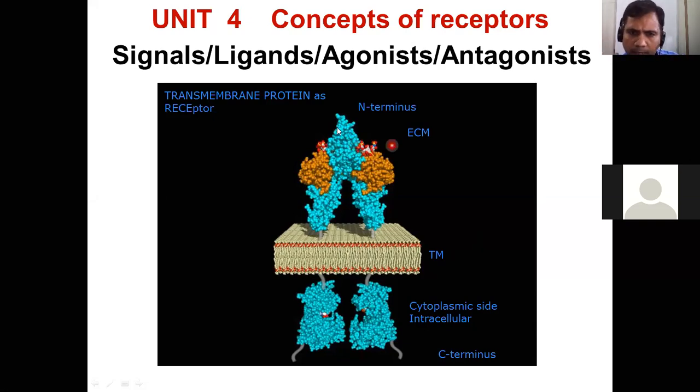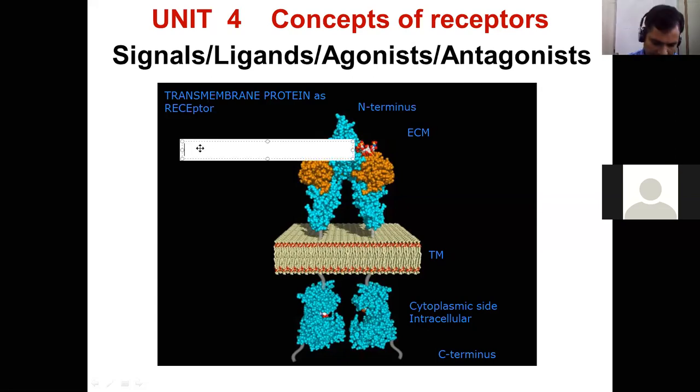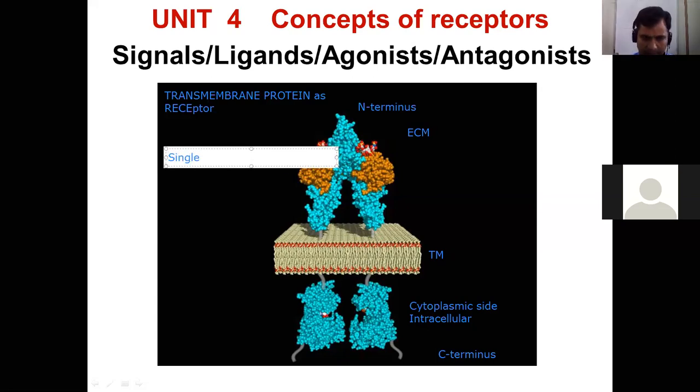This is the model illustration of the atoms starting from here, then it passes through the bilayer membrane. That is why we are using the word single pass. This polypeptide passes through the membrane a single time. So we can say this is a single pass TM receptor. TM means transmembrane.